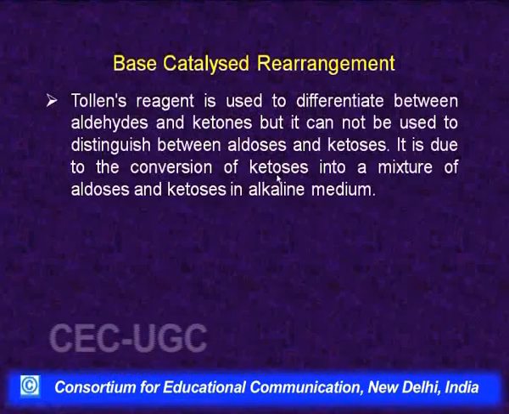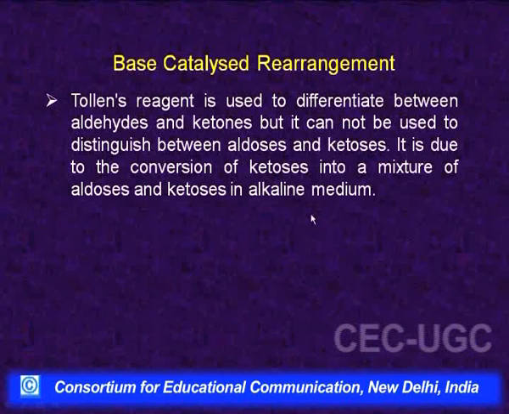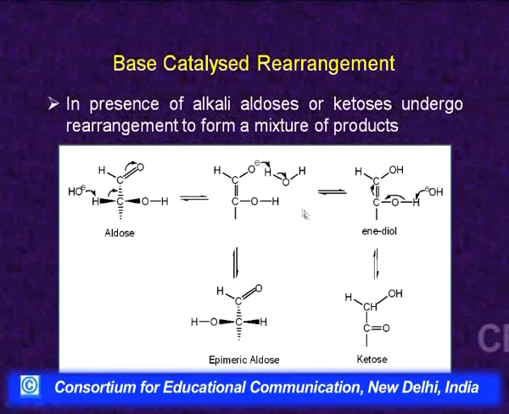So, what happens? The ketose sugars also undergo rearrangement in this alkaline medium. This rearrangement was given by Lobry de Bruyn and van Ekenstein, and it is known by the names of both scientists. We also call it the Lobry de Bruyn van Ekenstein rearrangement.